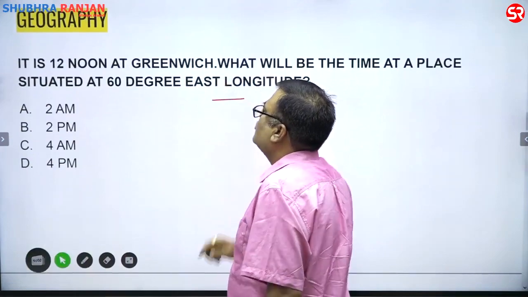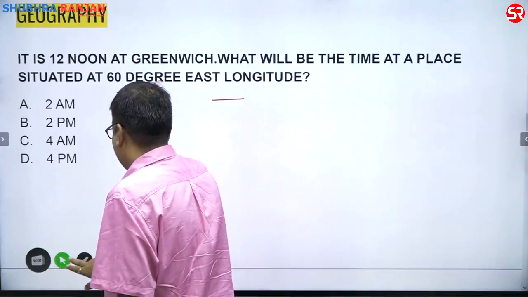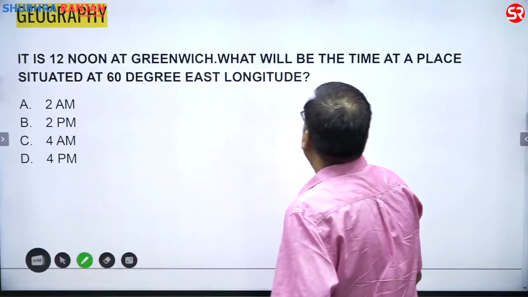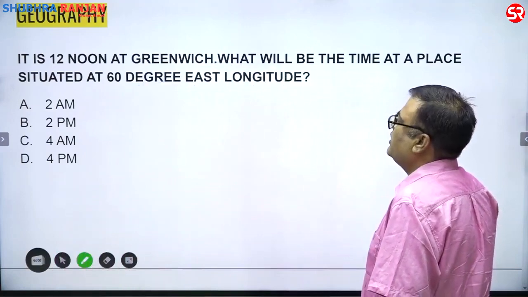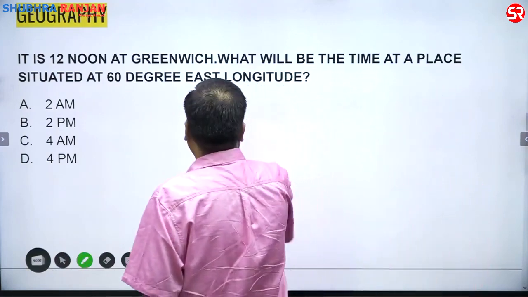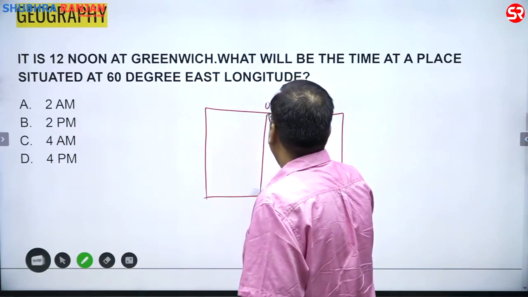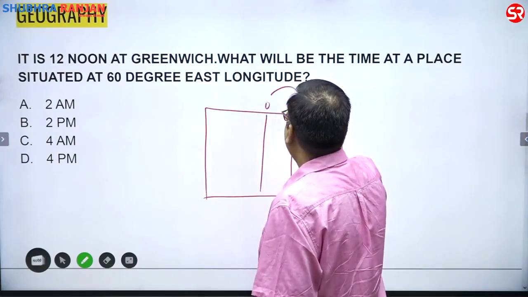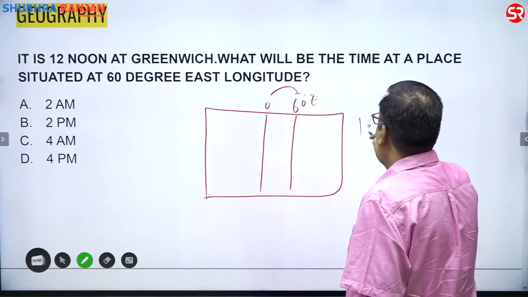Then it is 12 noon at Greenwich. And what will be the time at a place situated at 60° east longitude? Very simple. You take that this is 0° and you have to take 60° east. So the difference between the longitudes, 60, is divided by 15.